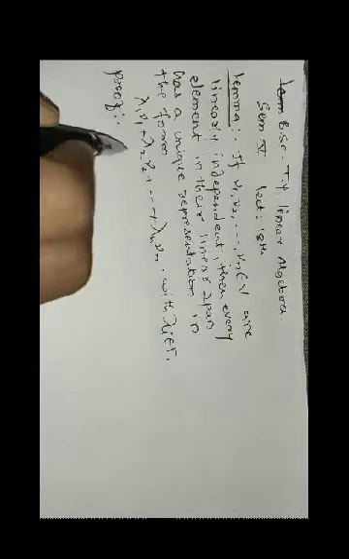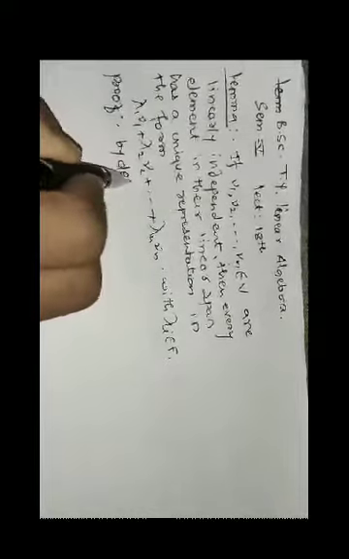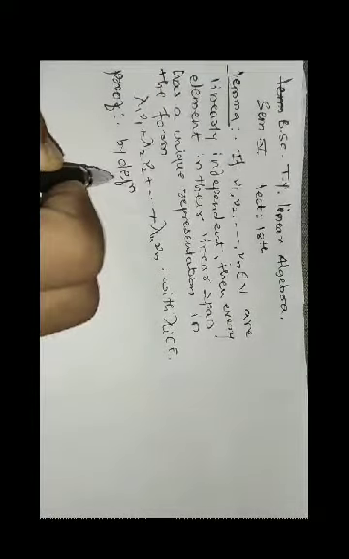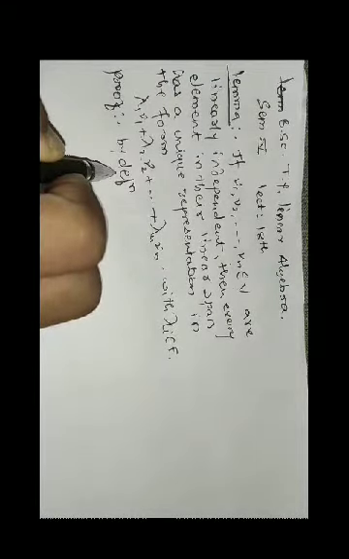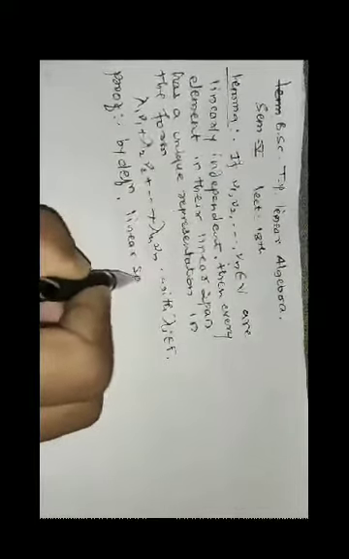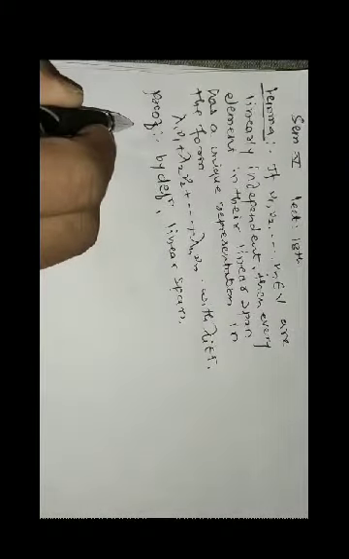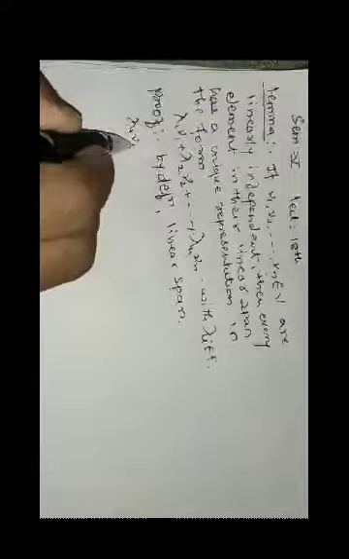We know that by the definition of the linear span, every element in the linear span can be represented as lambda 1 v1, lambda 2 v2, up to lambda n v_n.